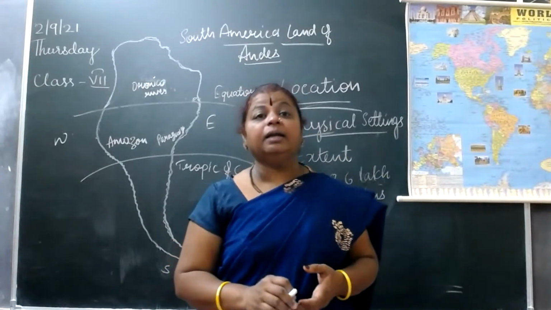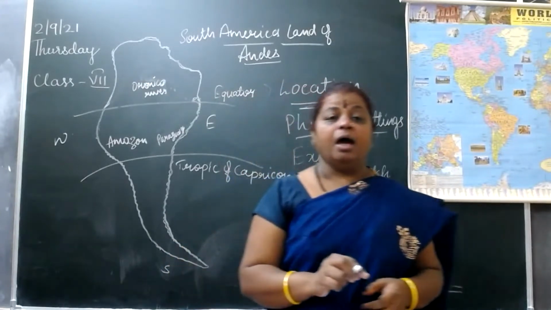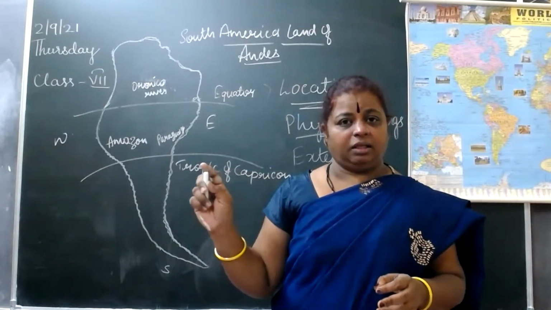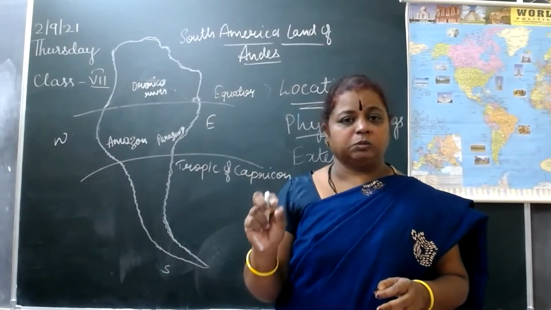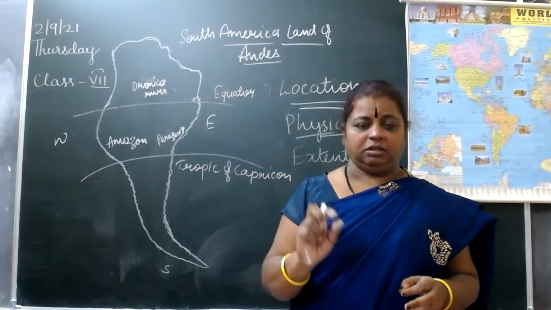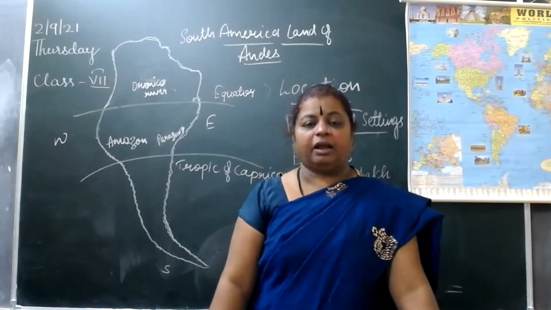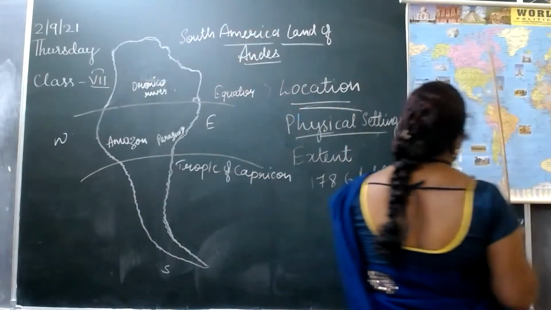There are 13 countries. Brazil is the largest country in South America, and French Guiana is the smallest. All the countries of South America have coastal lines, as you can see in the map, except Bolivia and Paraguay, which are landlocked.